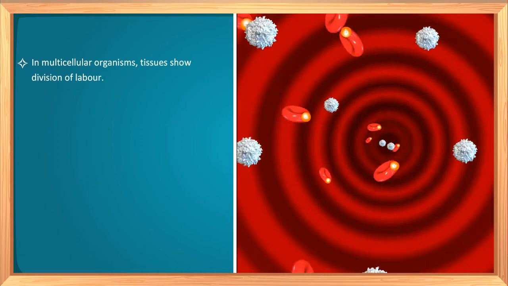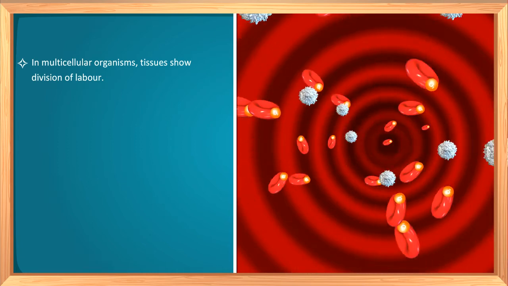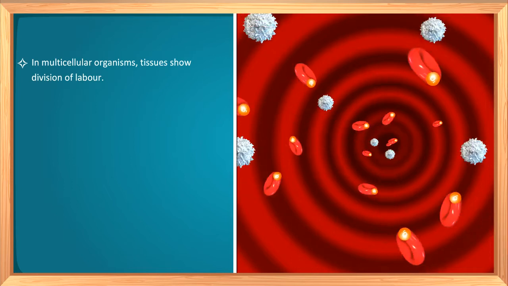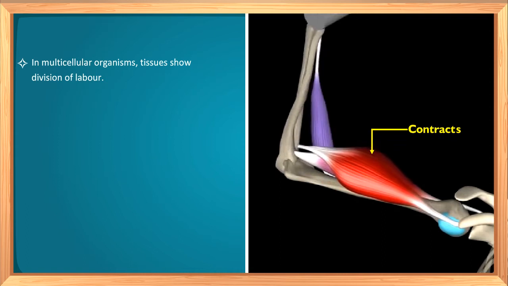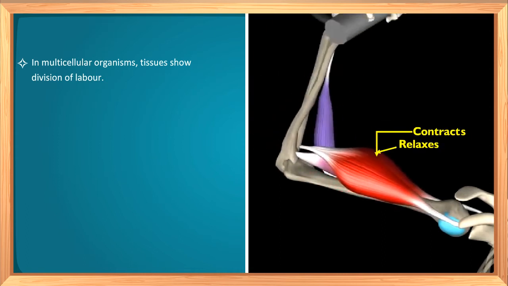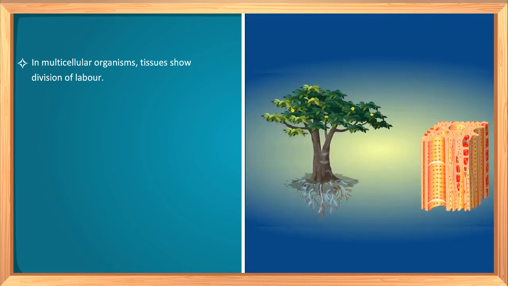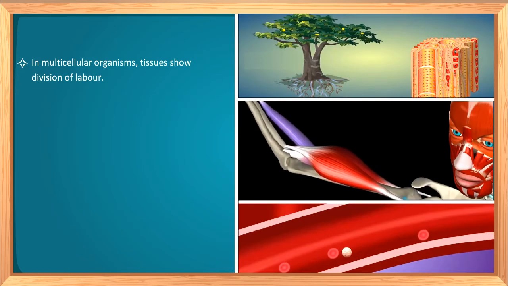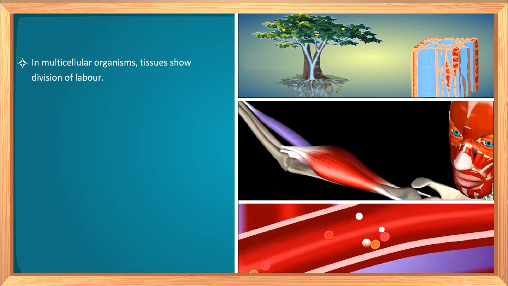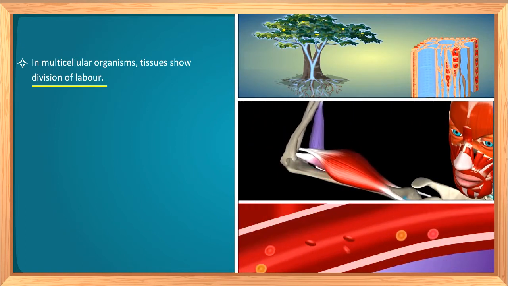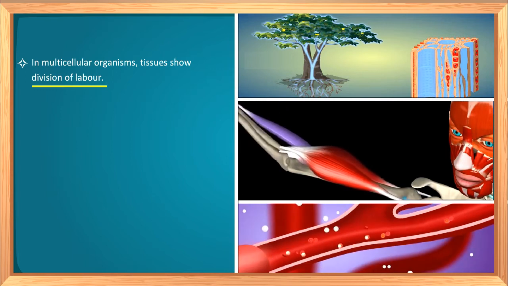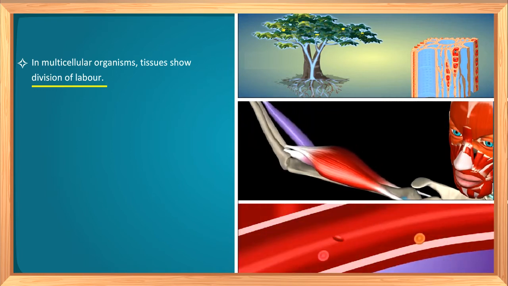If we take the example of blood, blood is a tissue. In humans, blood flows in the whole body to transport oxygen. And muscle cells contract and relax to help in movement. Similarly, in plants, xylem is a tissue. Xylem conducts water from roots to leaves. So like this, different types of tissues perform different functions. And this is called division of labor. So multicellular organisms show division of labor.